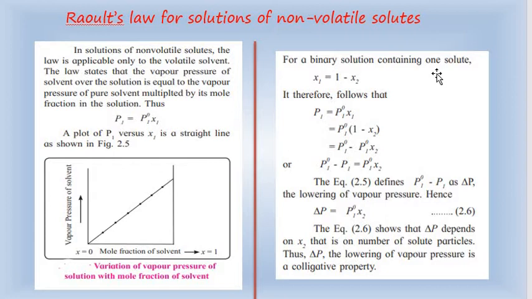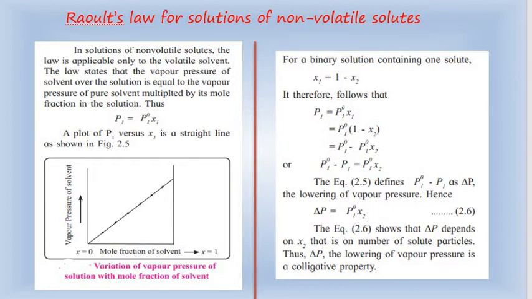For a binary solution containing one solute, x1 is equal to 1 minus x2. Substituting x1 by 1 minus x2, I get the expression P1 naught minus P1 naught x2. Rearranging, P1 naught minus P1 is equal to P1 naught multiplied by x2, and P1 naught minus P1 is delta P. So delta P is equal to P1 naught x2.